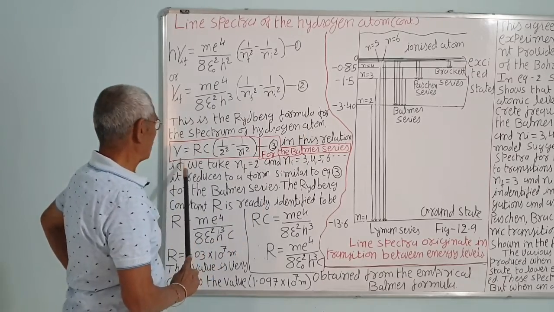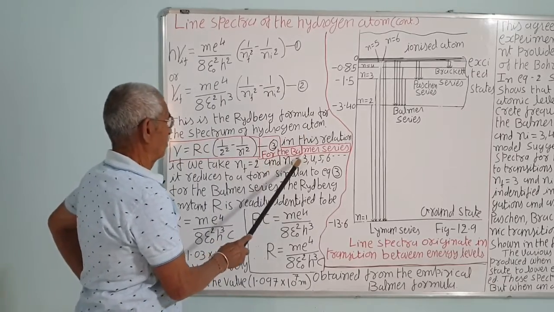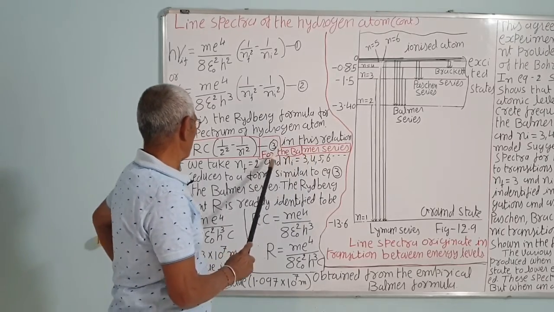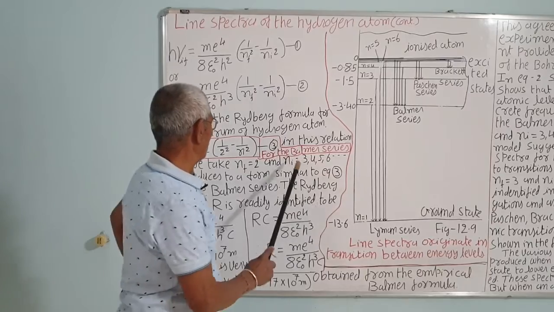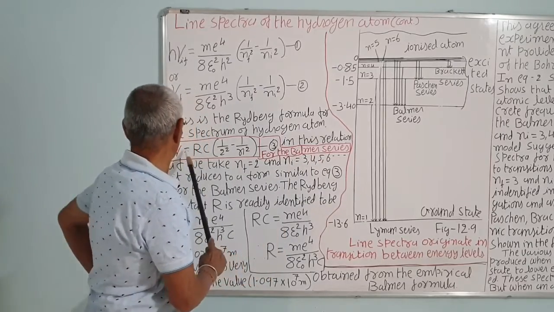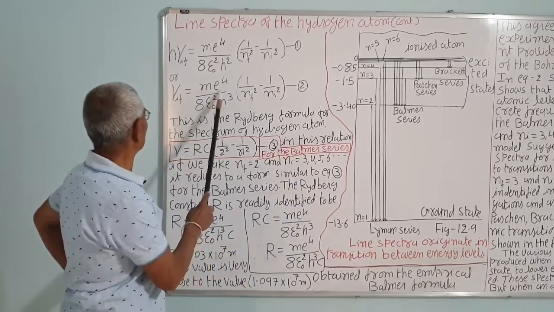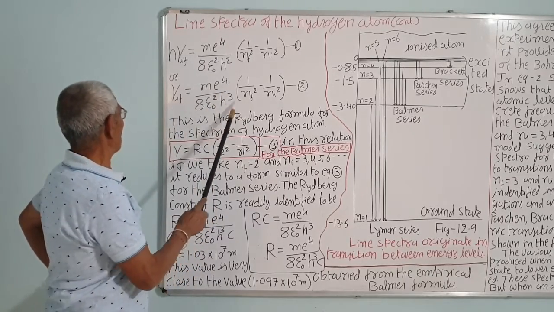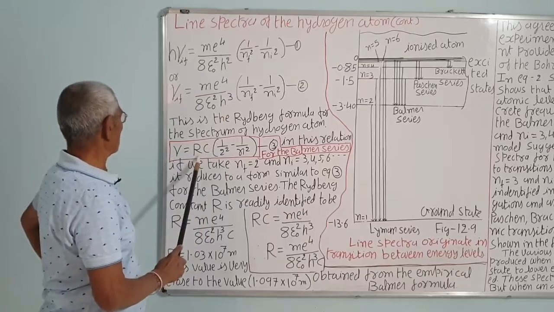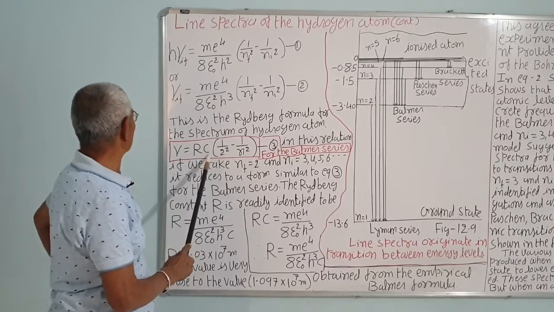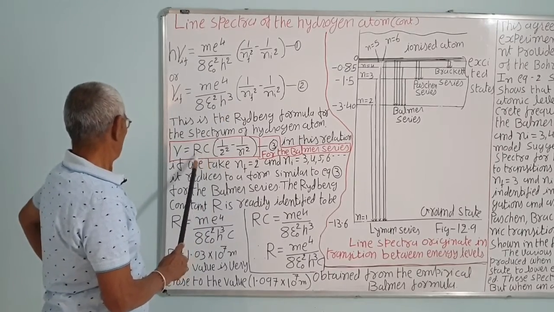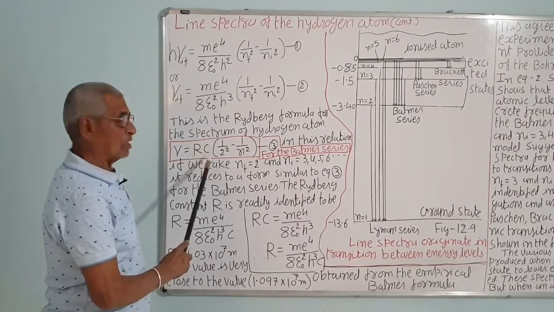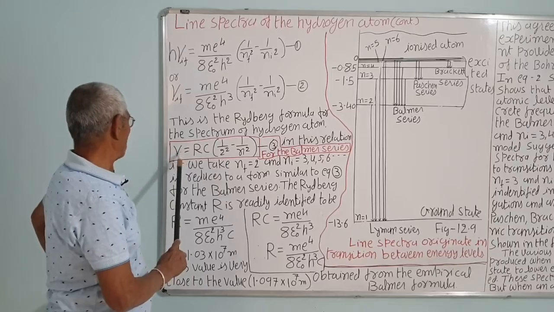The Balmer formula was given by the first Swedish teacher, John Jacob Balmer, for the series. Compare these two, they are just the same. Thus this is equal to RC, the Rydberg constant into the velocity of light. Correct? So he gave it for lambda, and from that we obtain this formula.